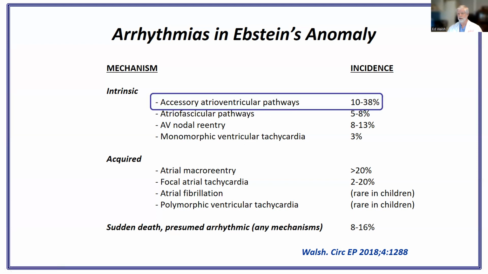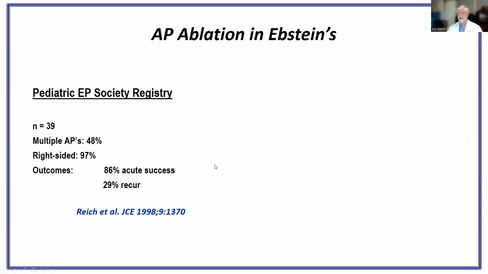Given the time constraints, I'm going to confine my comments to accessory pathways today, which are not just the most common, but one of the most frustrating forms of accessory pathway in any condition I've ever been involved with. Back in the 1990s, the Pediatric EP Society put together a multi-center experience with accessory pathway ablation in Ebstein's anomaly.